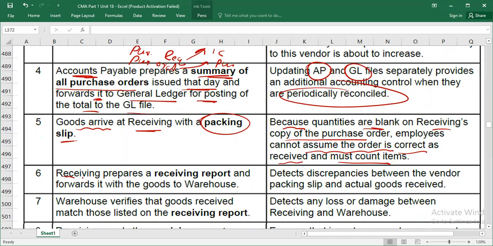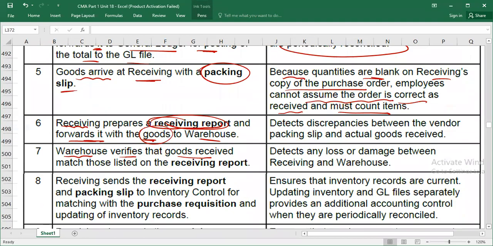Now receiving prepares a receiving report, because once goods arrive at the receiving department, they will prepare a receiving report and forward it with the goods. It means they will send a copy of the receiving report and the goods to the warehouse, because goods need to be placed in the warehouse where the inventory controller is sitting. Now the warehouse verifies the goods received from the receiving department. They will compare and match those listed on the receiving report.